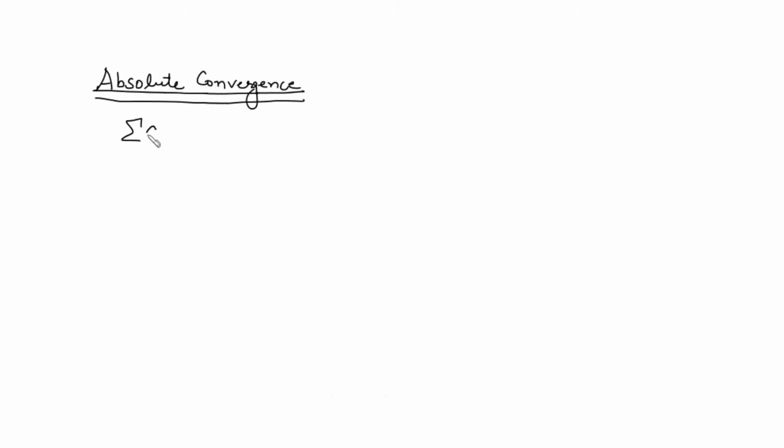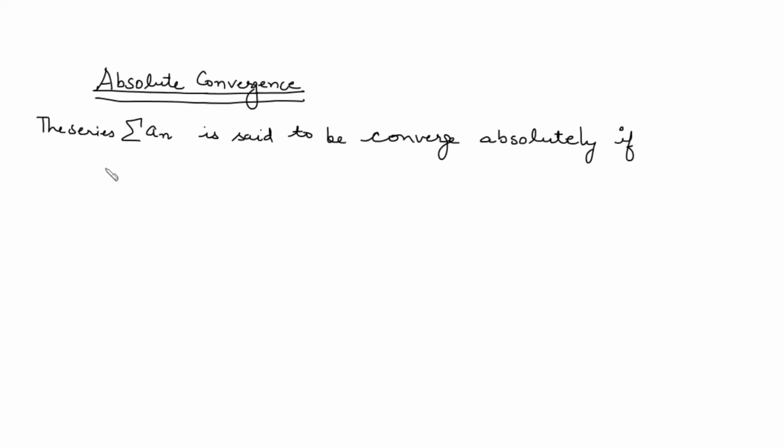So you are given a series a_n. The series a_n is said to converge absolutely if the series of mod a_n is convergent, right? So any series is said to converge absolutely if by taking mod of each term we get a new series, and that series is convergent.